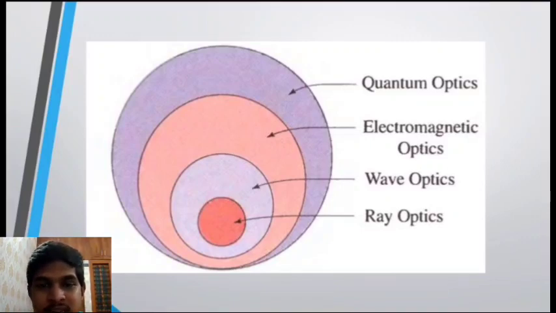So in general, every nature of light can be explained by quantum optics, which encompasses everything: ray optics, wave optics, and electromagnetics. As a whole, ray optics is a subset of wave optics, wave optics is a further subset of electromagnetic optics, and electromagnetic optics is a subset of quantum optics, where quantum optics is the universal set, if you want to put it in set theory terms.